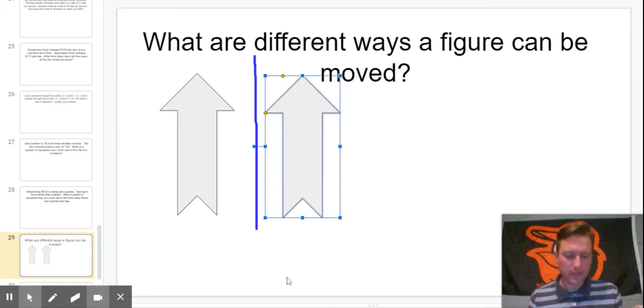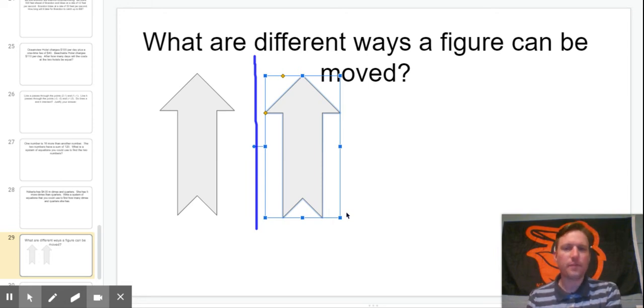Okay. Now, for this one, it's not as easy to see, but if I were to have maybe a triangle, might be a better example, like a right triangle, to see that reflection. So that would be an example of a reflection.